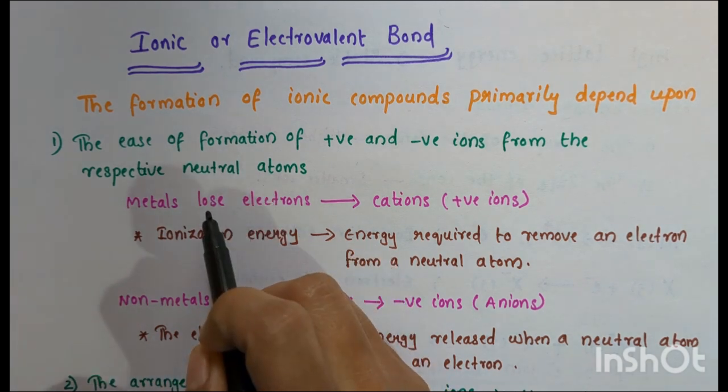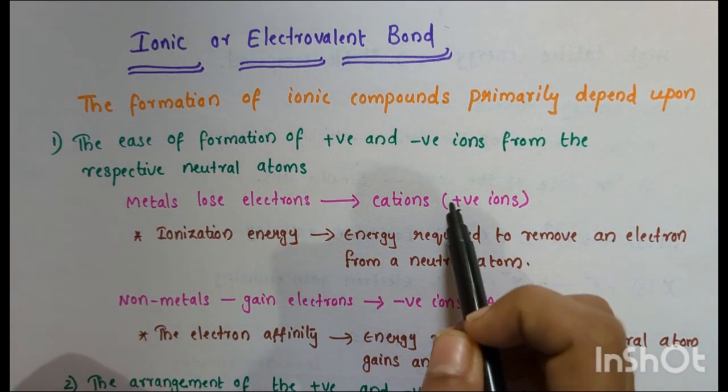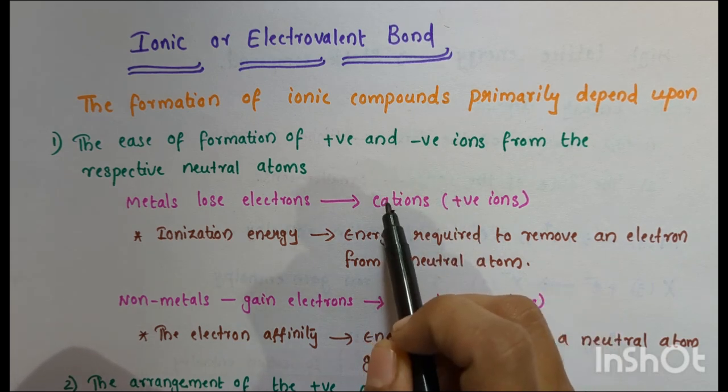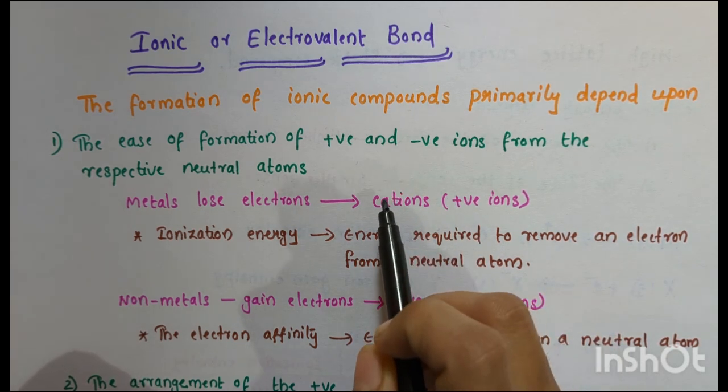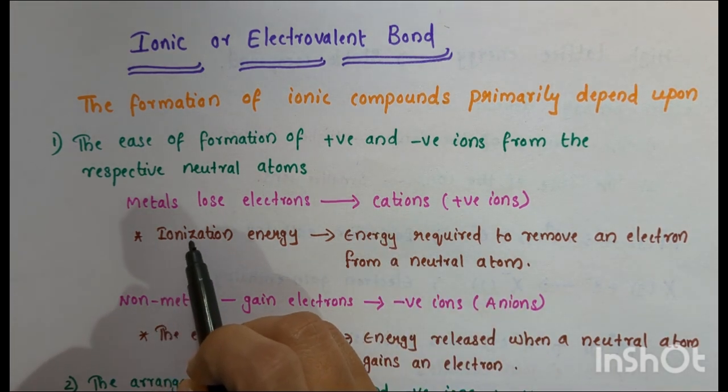Metals lose electrons to form positive ions or cations. The ease of this process depends on their ionization energy.